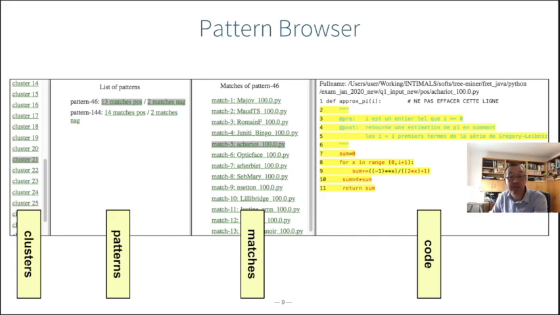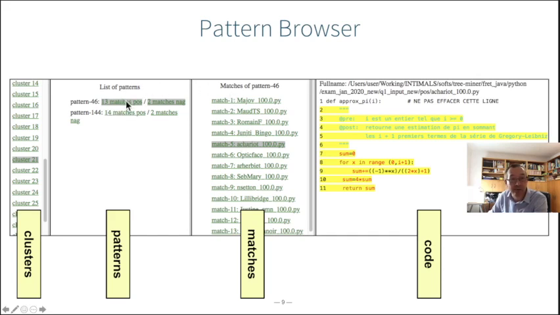You can just open it in any web browser. On the left, you see the different clusters. In this case, there were 30. You see per cluster the patterns that belong to that cluster, so the patterns would be very similar. You can also see it in the number of matches. There's this pattern with 30 matches, and a pattern with 40 matches here, and they essentially capture more or less the same code. There's one file extra here.